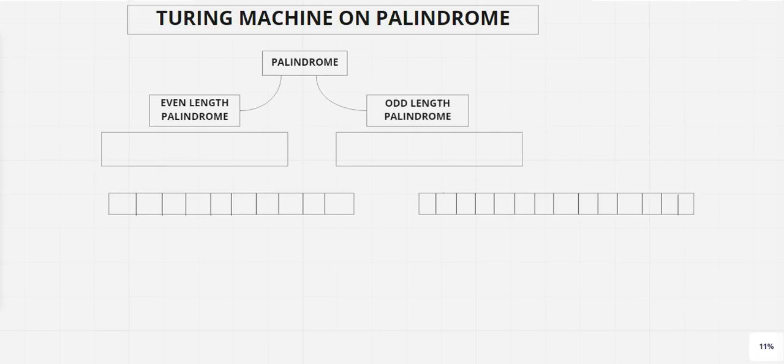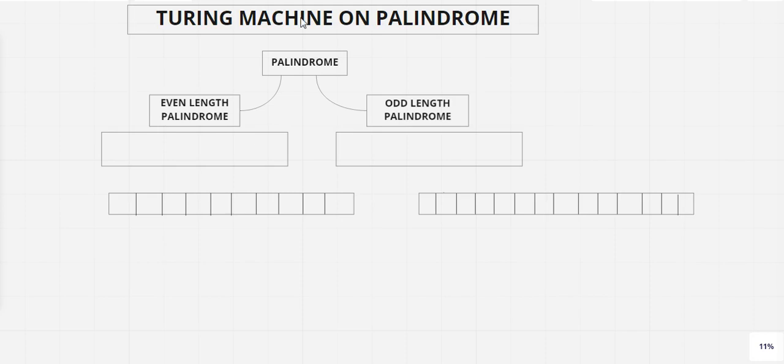We are into unit number 5 where we are learning about Turing machine. Till now we have learned a lot of introductory topics regarding Turing machine, and in my previous video we have discussed how to design a Turing machine based on two languages. In this particular video we'll be learning about one more case where we'll be able to design a Turing machine based on that particular criteria. The criteria name is palindrome.